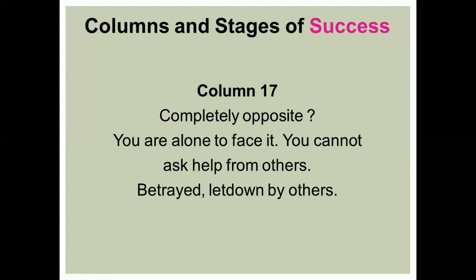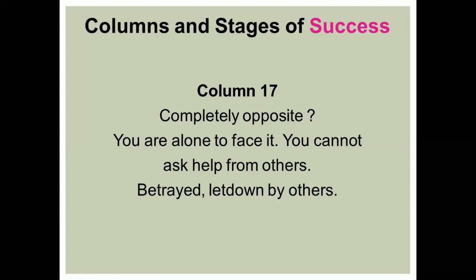So the structure is dissolving and crumbling. They feel starved, betrayed, disappointed, trapped, and alone to face it. The keywords can be the same: crumbling, betrayed, let down, disappointed, trapped, confined, and escape.